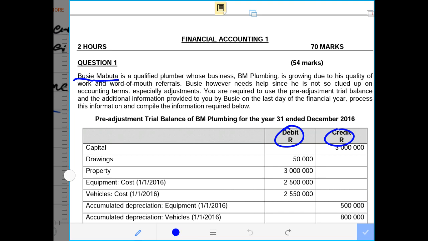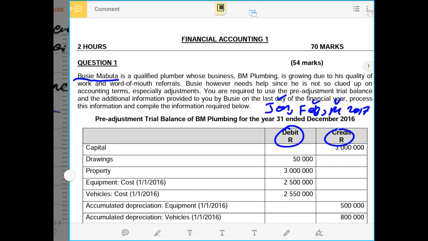That means from December we have January, we have February, and we have the month of March. This is the year 2017. So now January, February, March. That means in the next 3 months, a payment of the half of the loan will be made. So now anything that is payable within 12 months, that means in a period less than 12 months, it becomes a current liability.